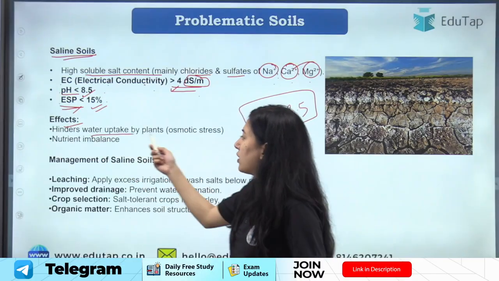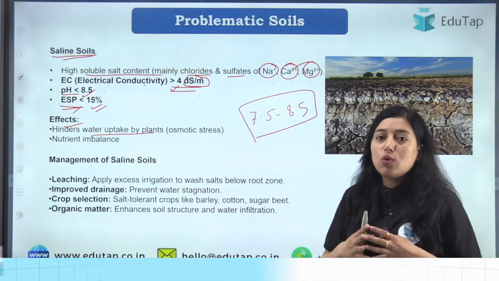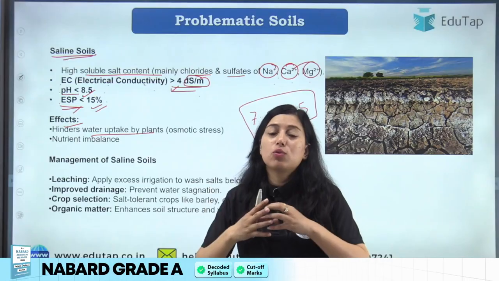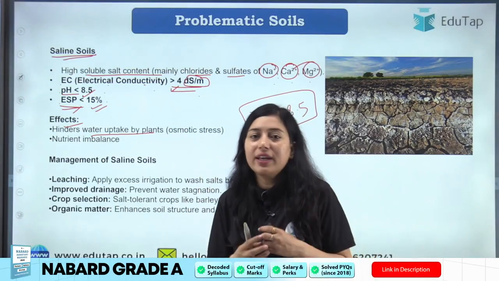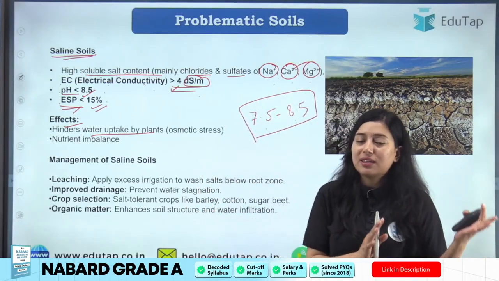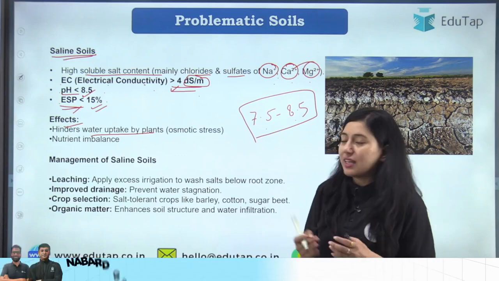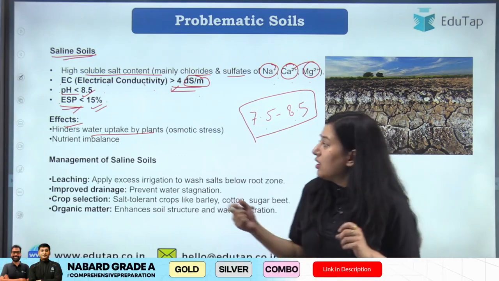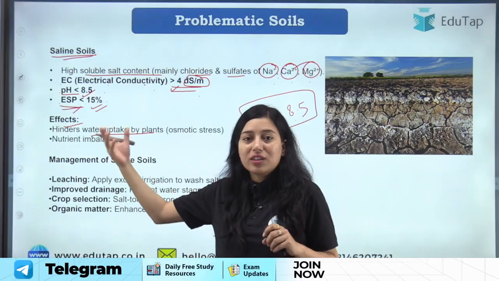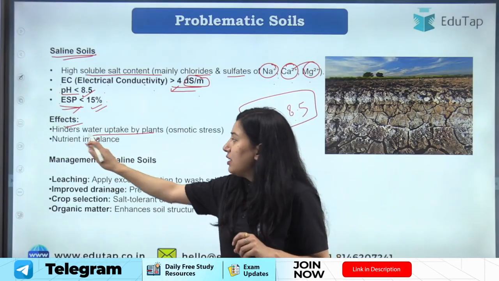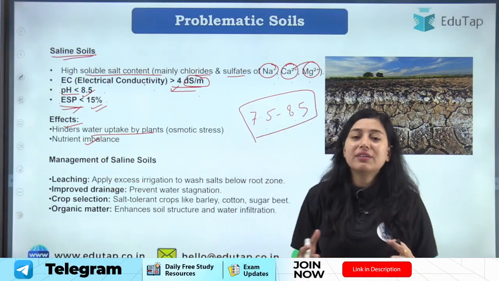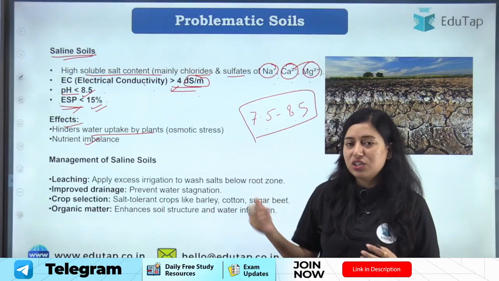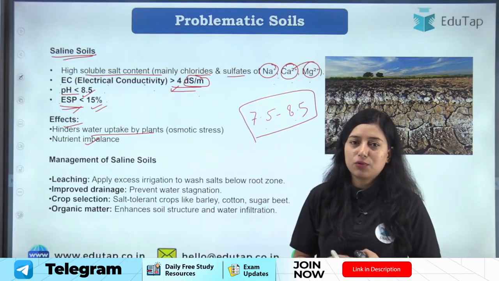Basically it hinders water uptake by the plant. There will be more salt present, so there will be more osmotic stress. I have talked about osmotic potential in the previous lecture already, right? With more osmotic stress, water uptake will be impacted, so that will lead to water scarcity for the plant. Then nutrient imbalance: a few nutrients will not be available in that condition, so that will cause nutrient imbalance for the crop plant.